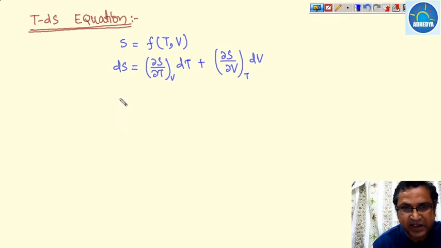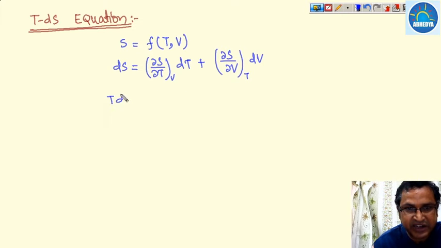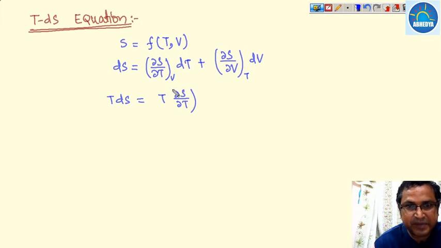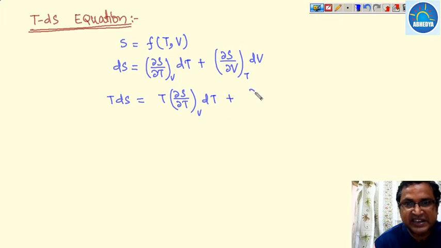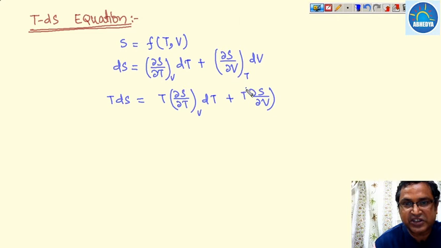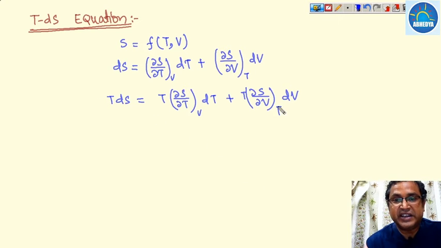Now if we multiply it by temperature, then TdS is T del S over del T keeping volume constant dT plus T times del S over del V keeping temperature constant into dV. So this is the TdS equation.